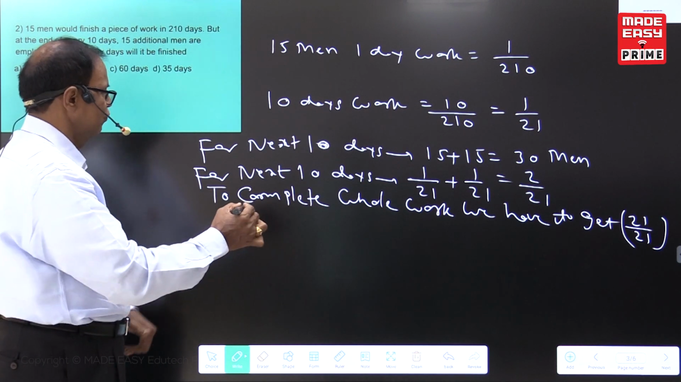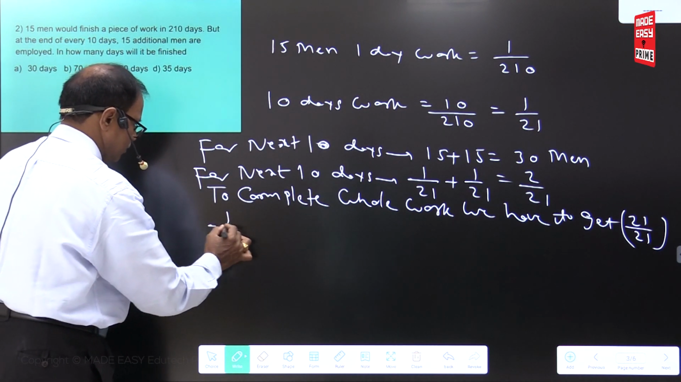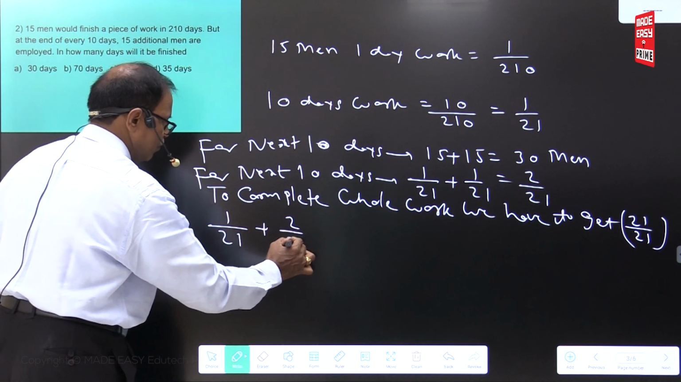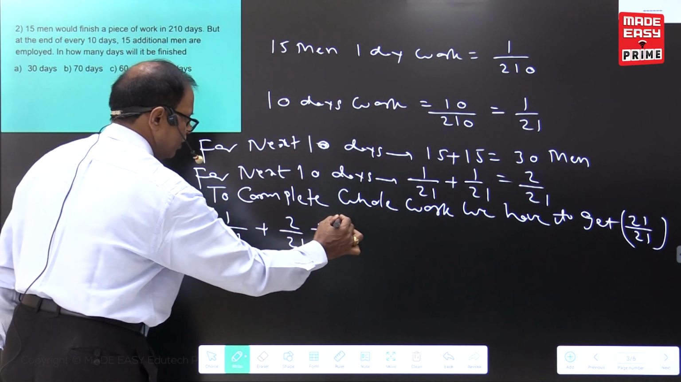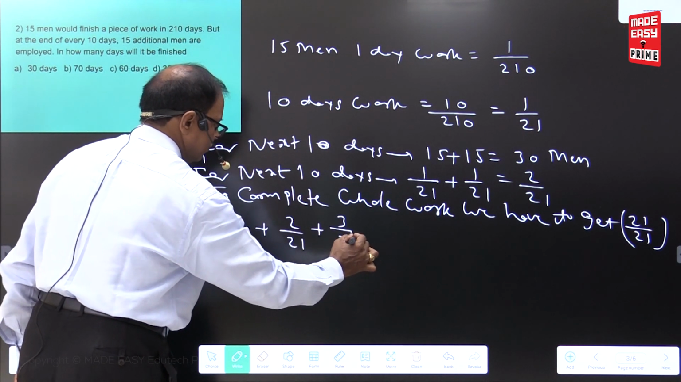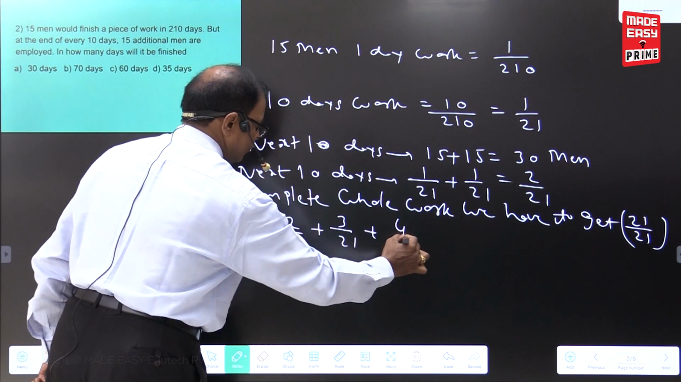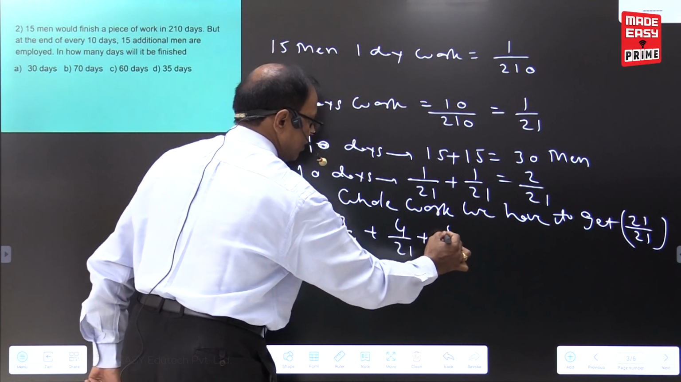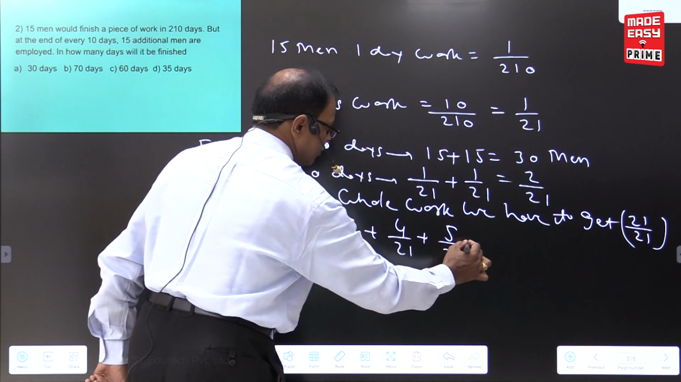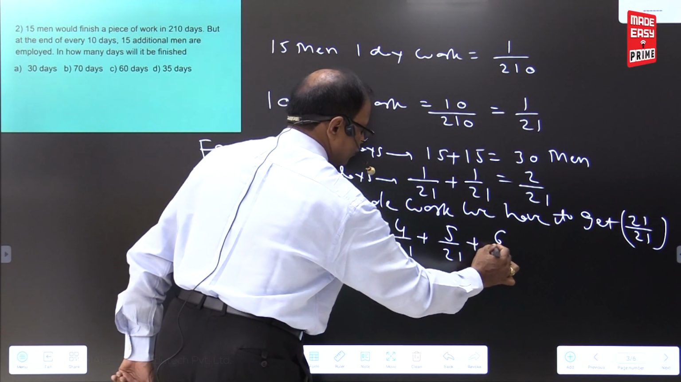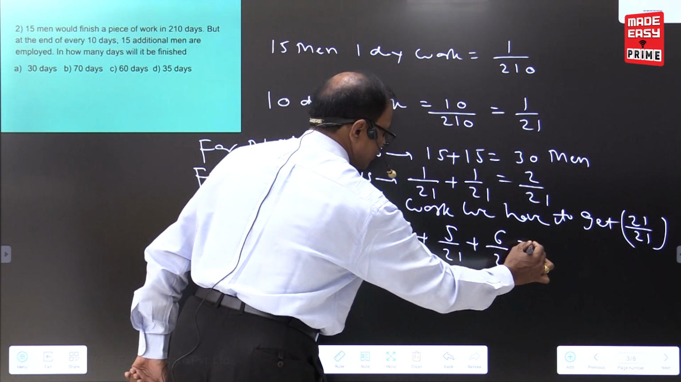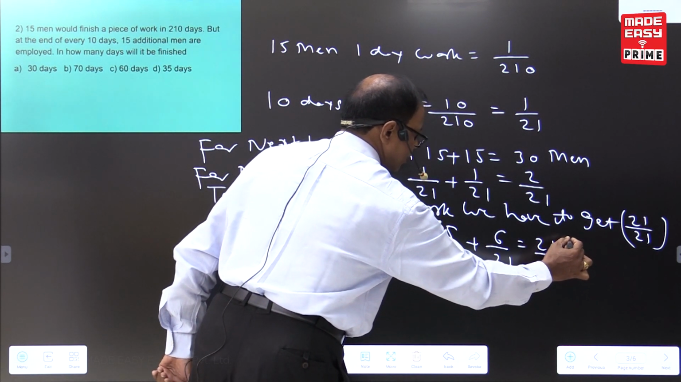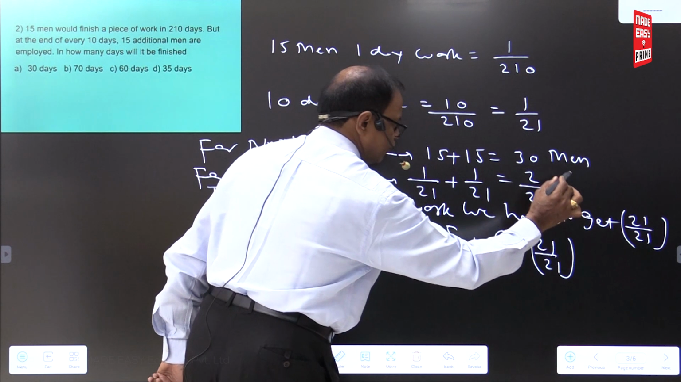See that? First 10 days, 1 by 21. Next 10 days, 2 by 21. Next 10 days, 3 by 21. Next 10 days, 4 by 21. For next 10 days, 5 by 21. Next 10 days, 6 by 21. This is the numerator 21, denominator 21. What is the meaning of 21 by 21? It is equal to total work.